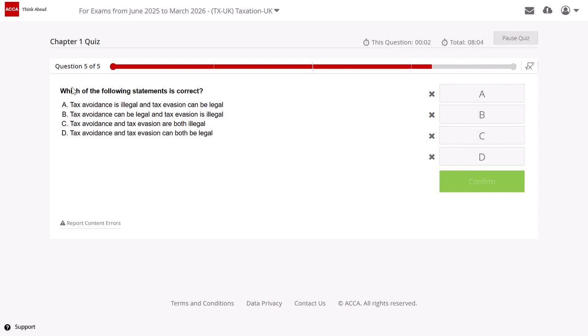Okay. Which of the following statements is correct? Tax avoidance is illegal and tax evasion can be legal. Okay. So when I talk about tax avoidance, is, can I say, legal? Tax avoidance is a kind of tax planning. So if you do it from the tax planning point of view, it is legal. If you overdo it, or if you are doing it aggressively, then there may be a debate over it. But if you are doing it from the tax planning point of view, then tax avoidance is something which is legal.